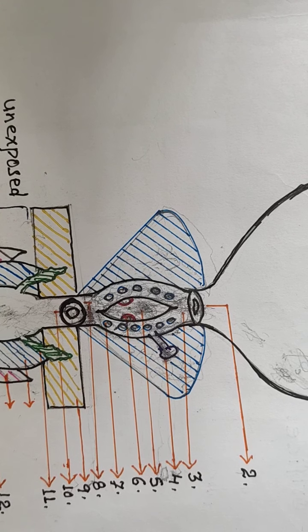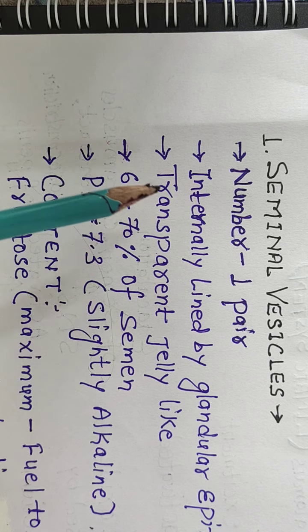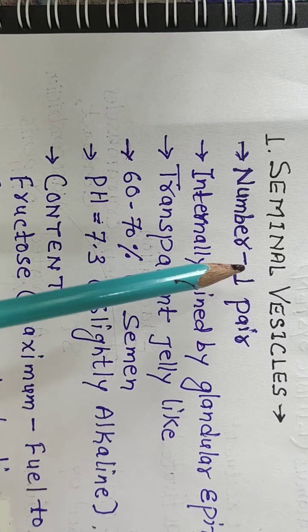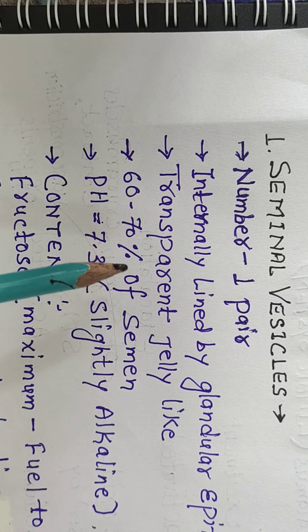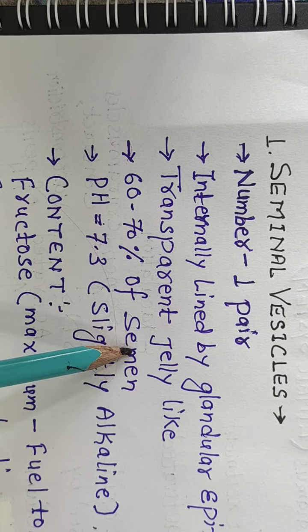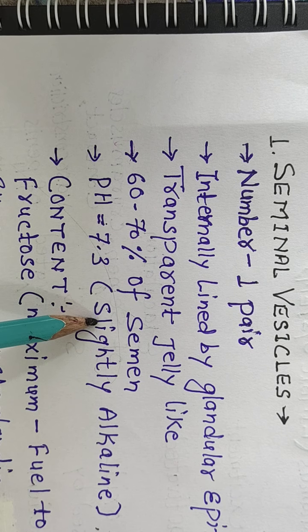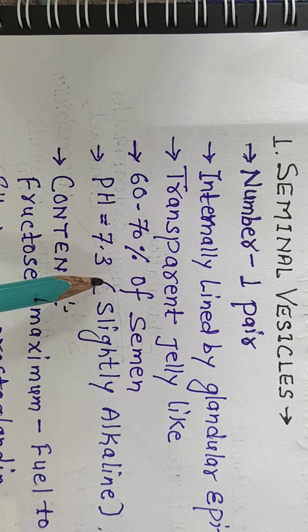So let us start with seminal vesicles. Seminal vesicle is one pair and it is internally lined by glandular epithelium. Its secretion is transparent and jelly-like, and it forms 60 to 70%, the maximum part, of the semen. It is slightly alkaline in nature with a pH of 7.3.